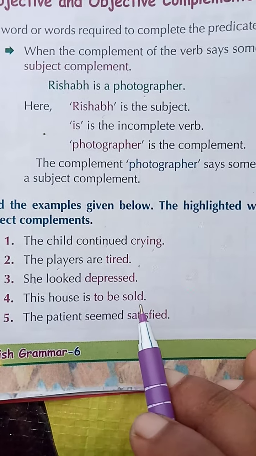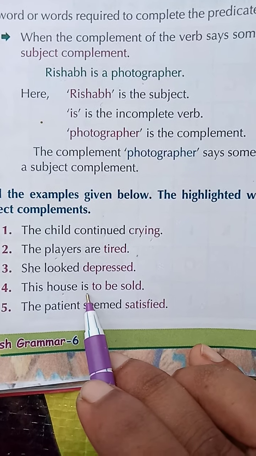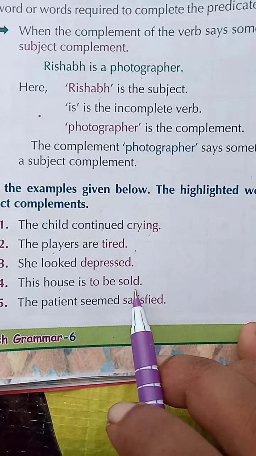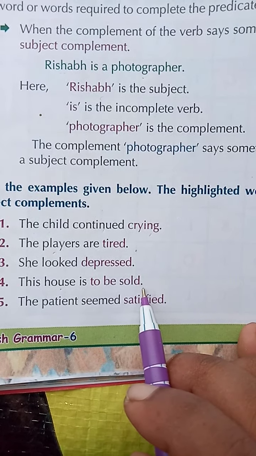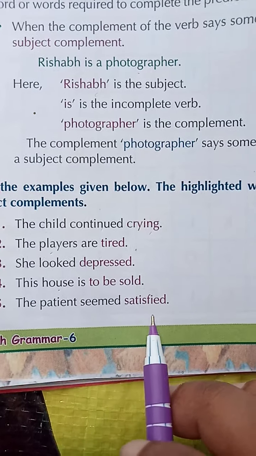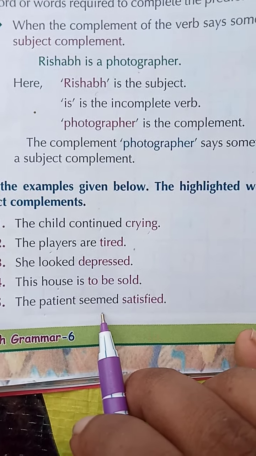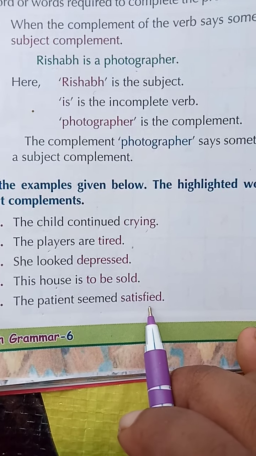This house is to be sold. This house is the subject, is is the incomplete verb, and to be sold is the complement. So to be sold is saying about this house. The patient seemed satisfied. The patient is the subject, seemed is the incomplete verb without a complement.